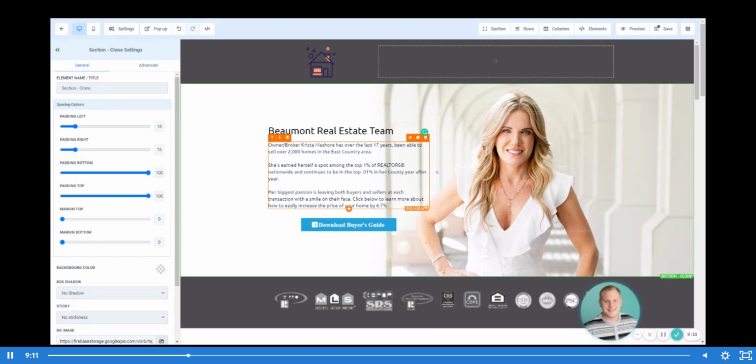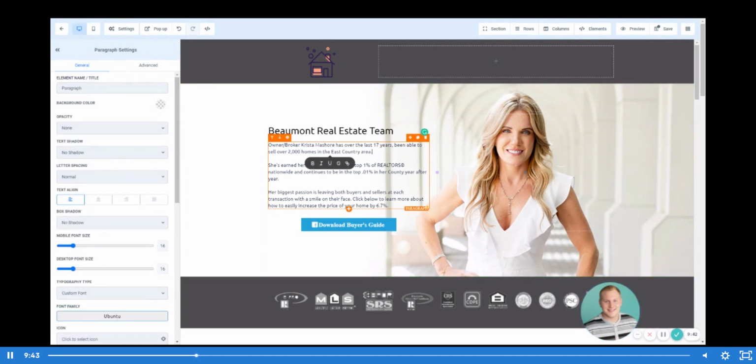So what we've done here is listed what she's passionate about, which is helping her clients achieve their goals, putting a smile on their face, and then giving a value proposition at the end of this statement so that we can really drive it home. Letting them know, click below to learn more about how to easily increase the value of your home by 6.7%. That just shows right out of the gate that she has some tips and tricks that she has gained from those 200 home sales in that county area.